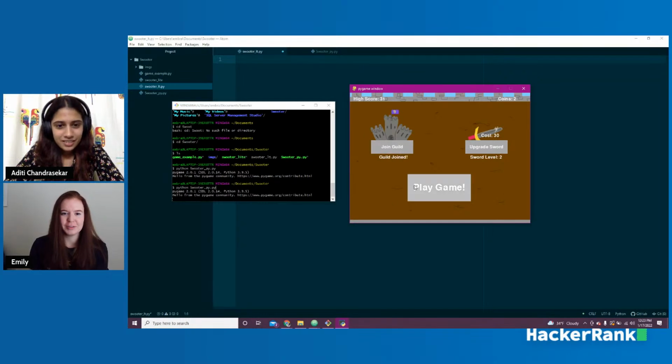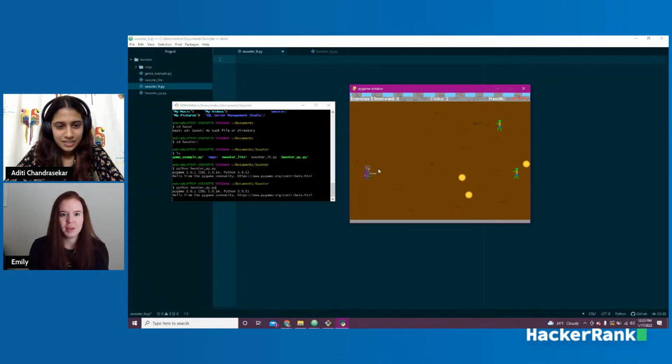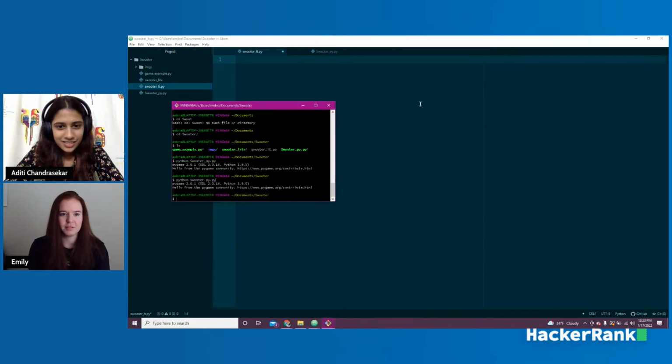If I hit join a guild, you'll see now my character's wearing a cape. And if you can tell on the handle of the sword, there's a little bit more decoration. And you've got your health up here, your number of coins, enemies eliminated, all that kind of fun stuff. So you can get your high score, that kind of stuff.